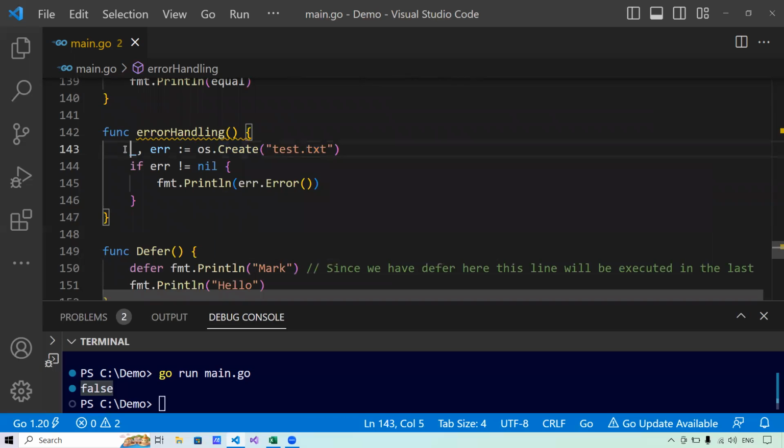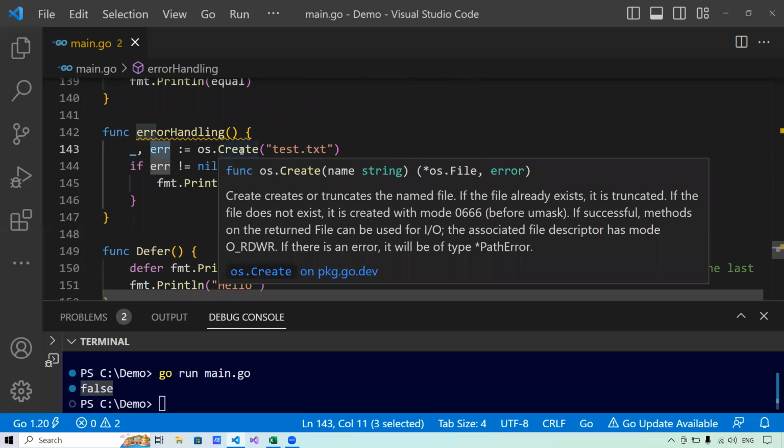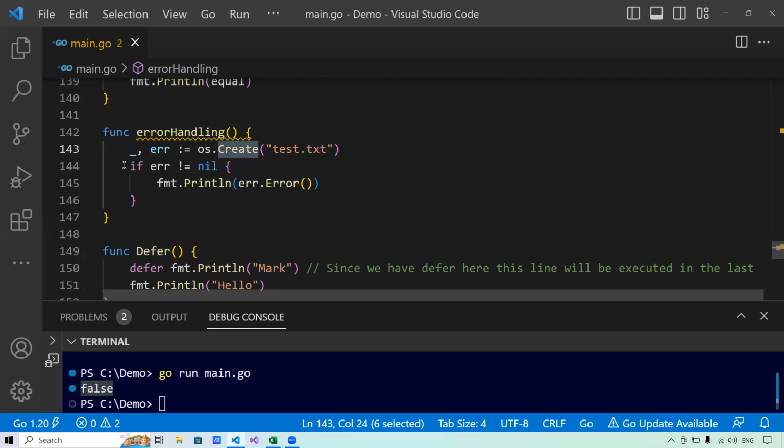That means the first one is a pointer to a file if I want to do any further operation with the file that I have created, and the other one is error. So I marked the first as a dash because I do not care about it, at least for this program. Now error I care about. I have just told my program to hold the value of the error that this function create will return. Now if the function has executed successfully with no error internally, this error value will be nil. And if there is an error within this function, then that error information will be present in this error variable.